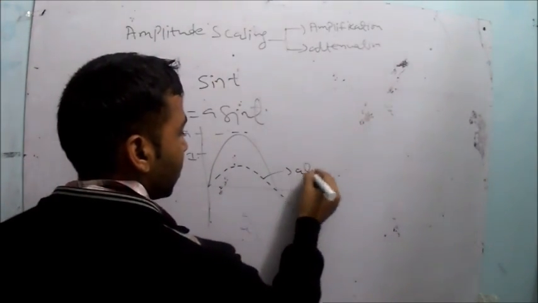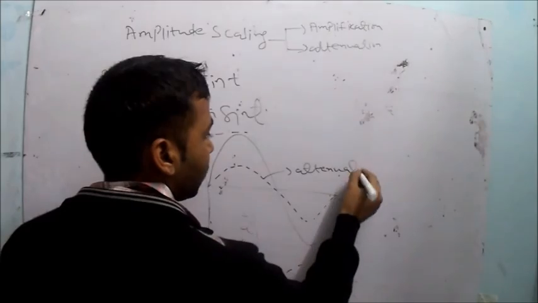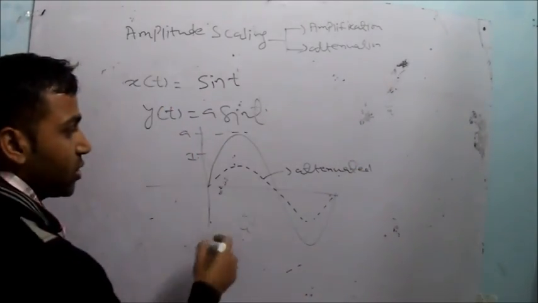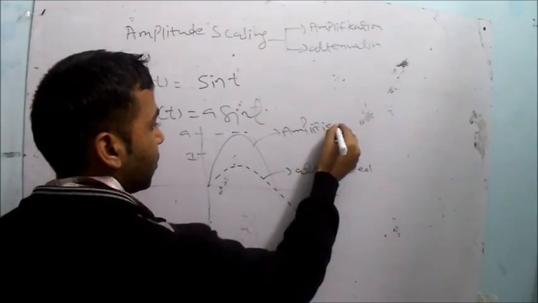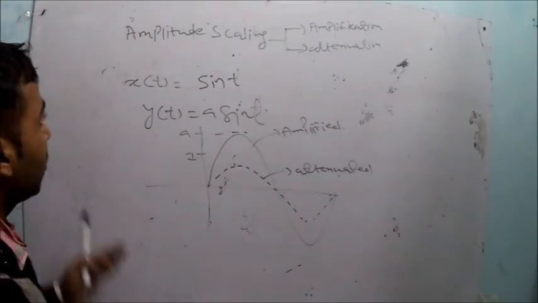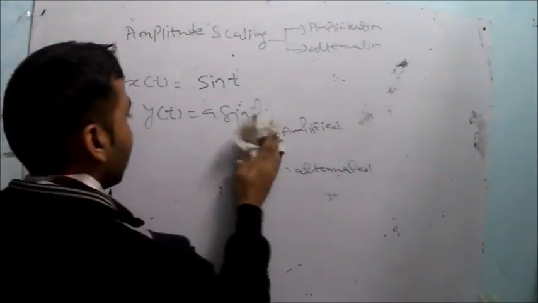So this is the attenuated signal, the dotted line which I have shown in the graph. This is the attenuation of the signal, and this is the amplification of the signal. Right? So I think it is clear: amplification of the signal as well as the attenuation of the signal.